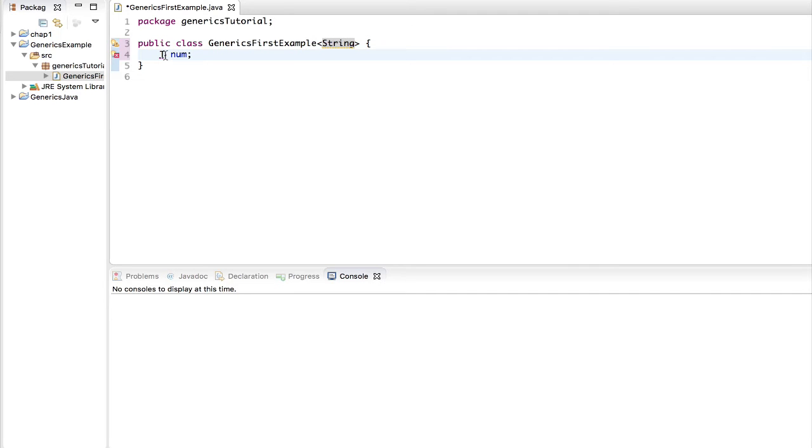Or to demonstrate more simply, if the user passes in String instead of T, this T will also become String.